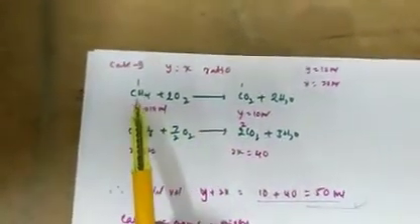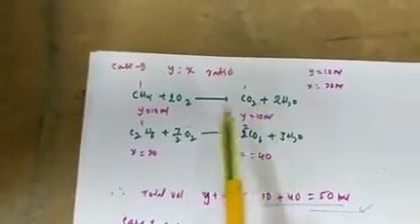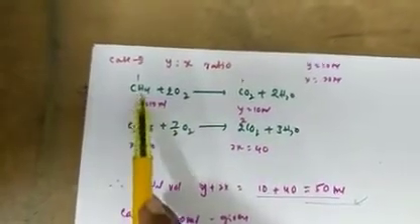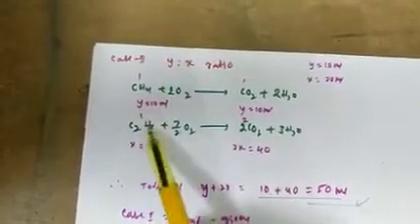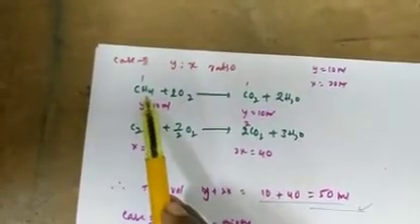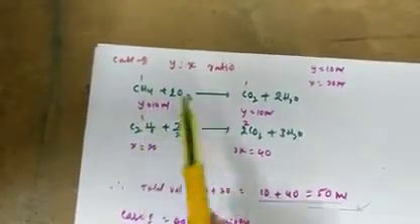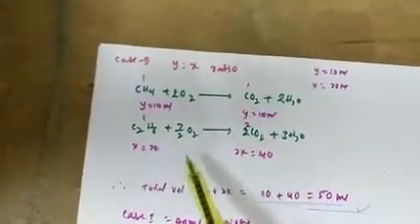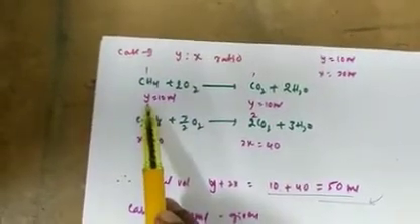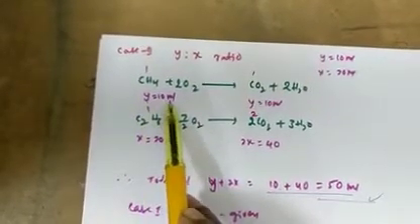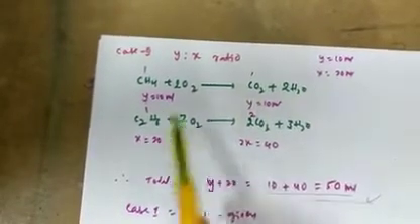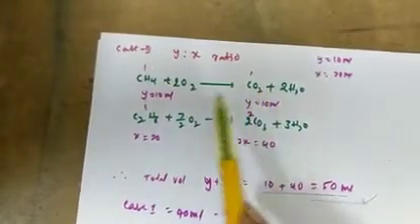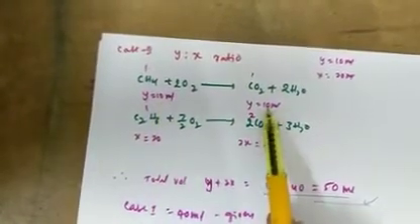You consider the same equations, the methane combustion equation and the ethane combustion equation. Here it is reversed. In the previous case X was methane and Y was ethane, but in this case Y is methane and X is ethane. So you consider it like that. Y we already know: 10 ml. 1 mole of methane produces 1 mole of CO2, so 10 ml produces 10 ml of CO2.